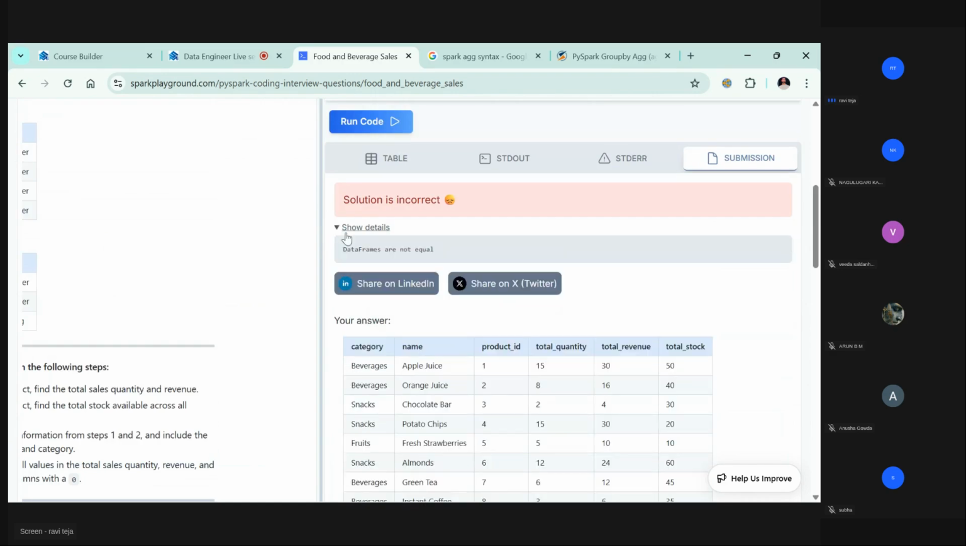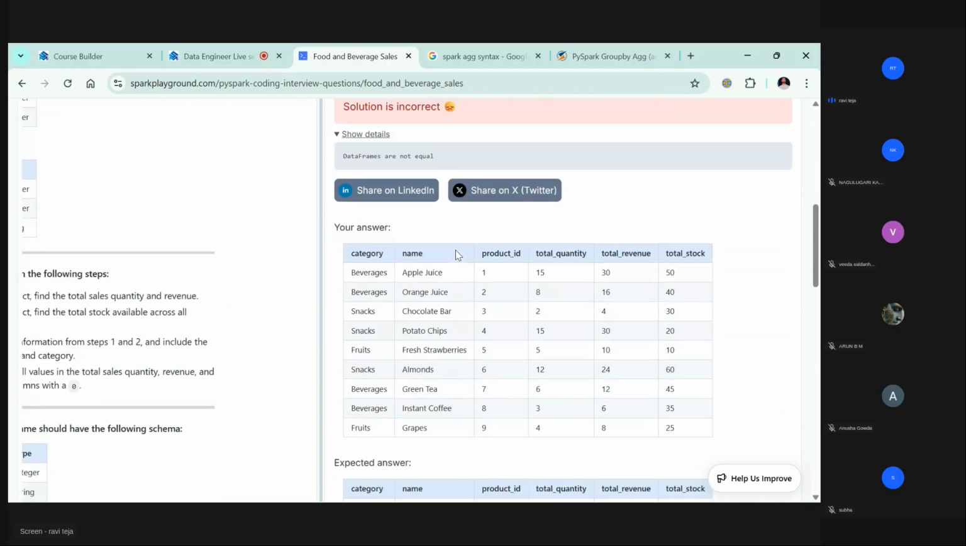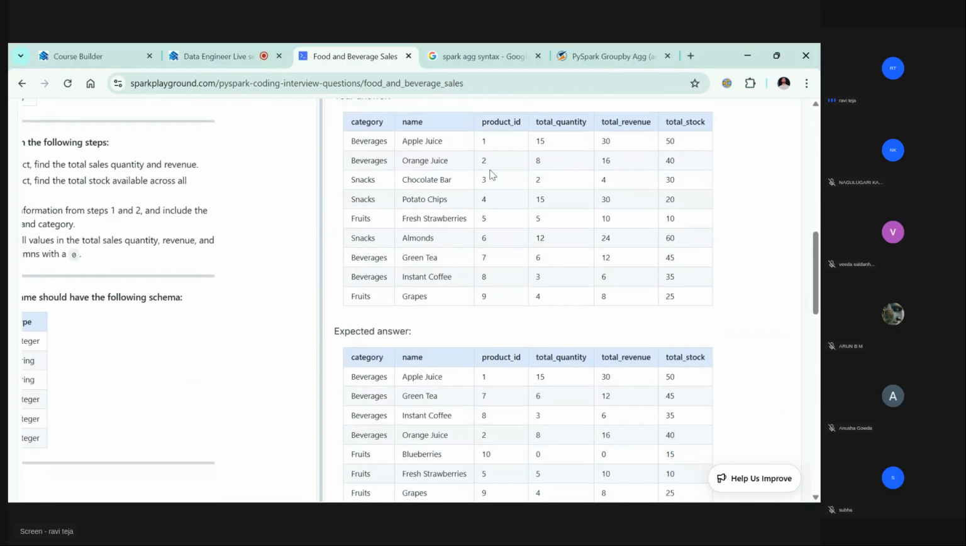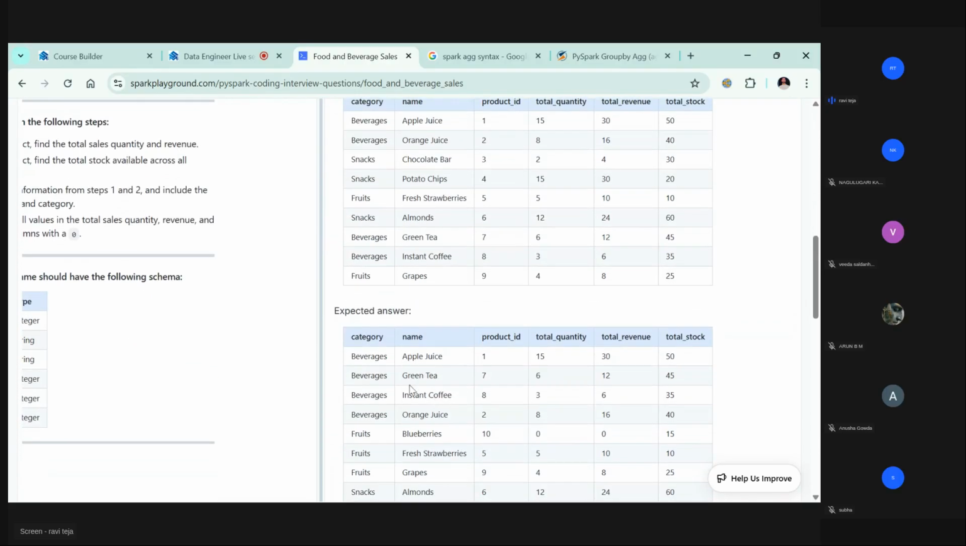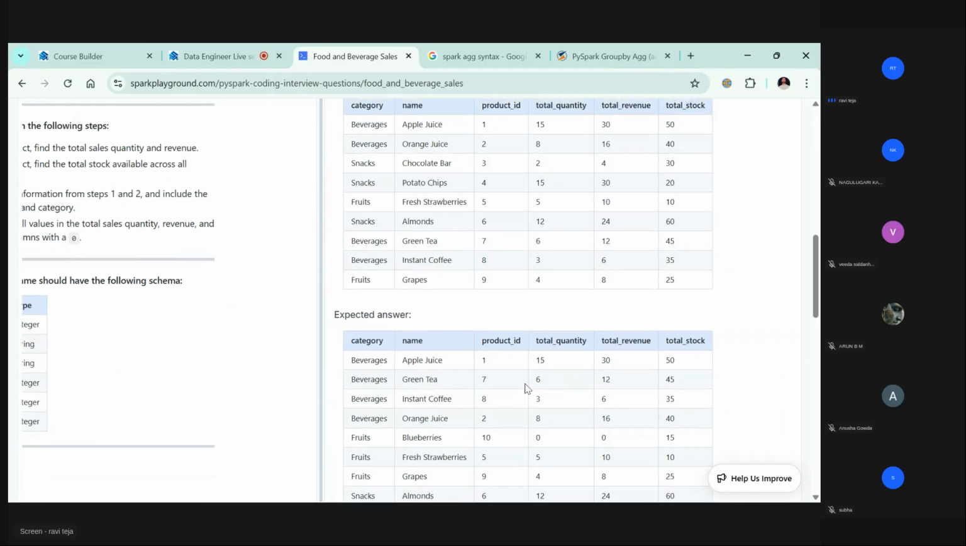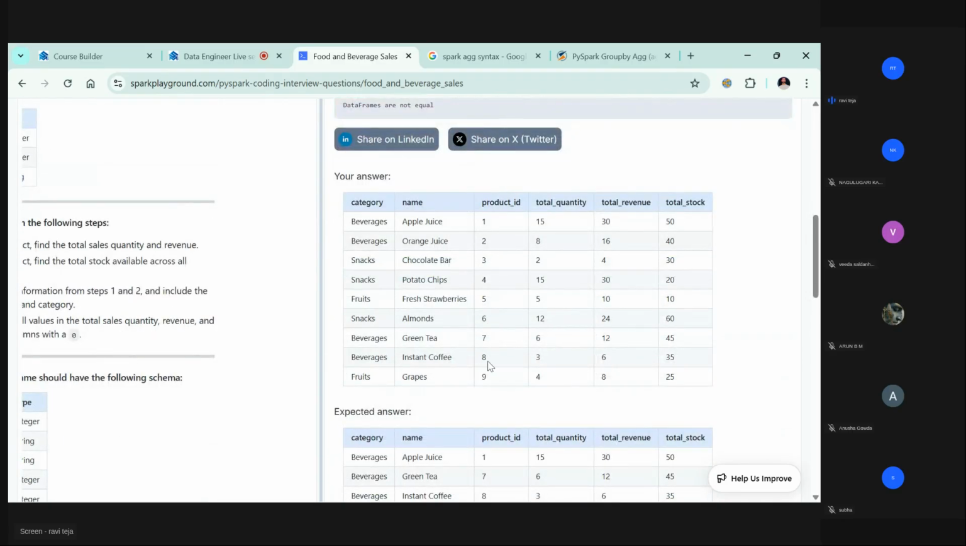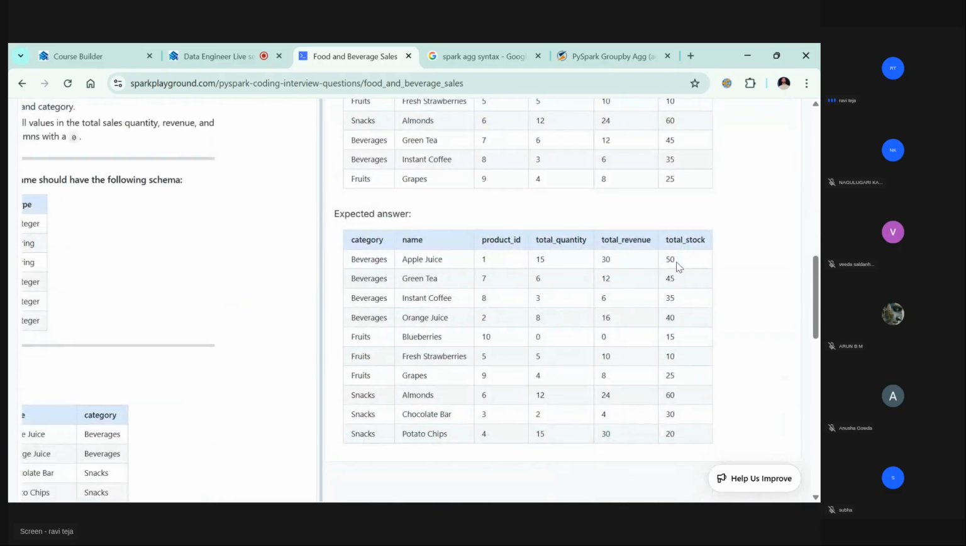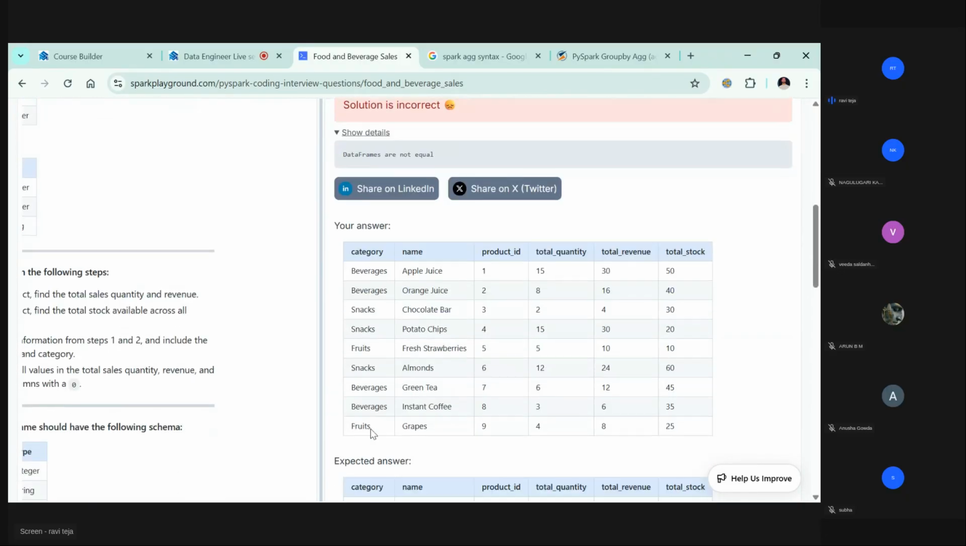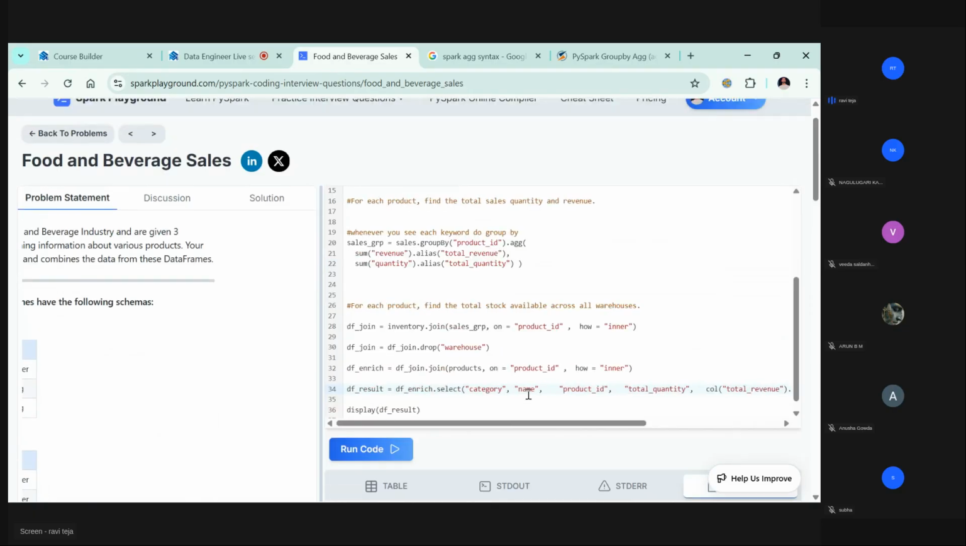Okay. Data frames are not equal. Where was it not equal? So beverages, green tea, 7 6. Okay, they are sorting by product ID. If you observe clearly, 1 2 3 4 5 6 7, this is what we got, but they are sorting by something. They have done some sorting. Beverages, BFS. So that means they ordered by category. The final output is ordered by category.